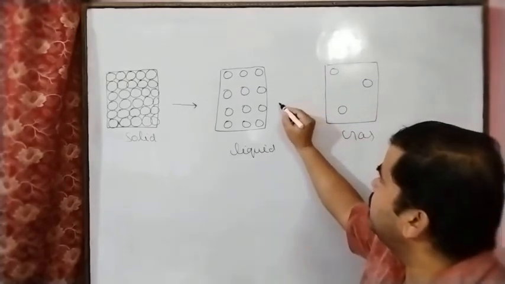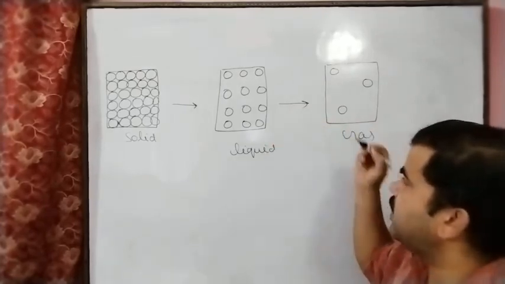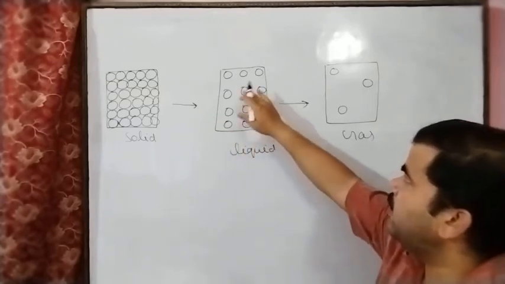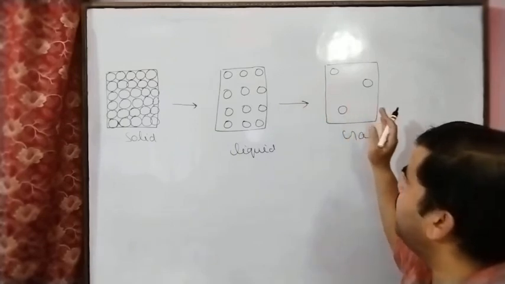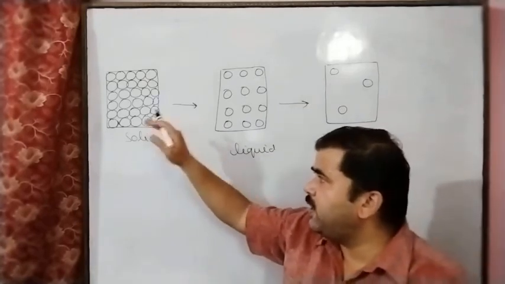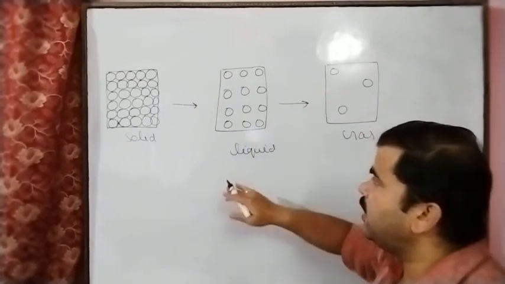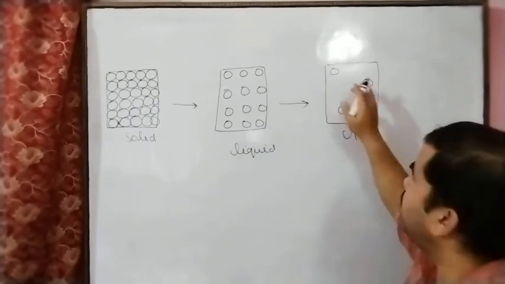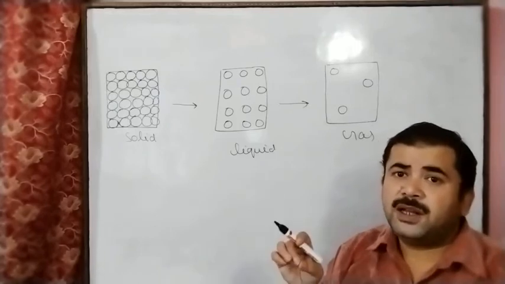And after this, if we heat the liquid state, after solid state to liquid state, the interparticle spaces increase, and due to this increase, it changes into the gaseous form. So if we heat the solid state, the solid changes to liquid state, and if we further heat the liquid state, then the liquid changes to gaseous form, because the interparticle spaces increase, and in these interparticle spaces energy is stored.